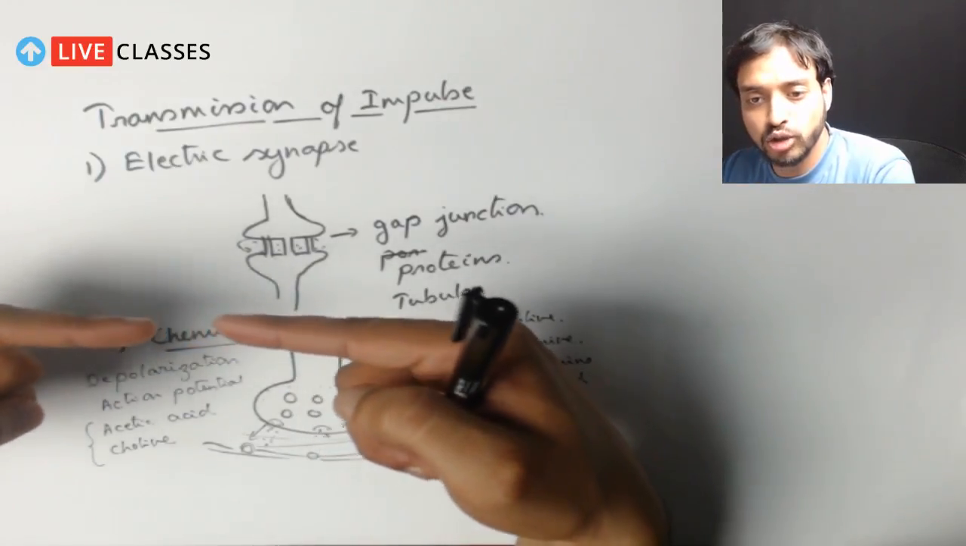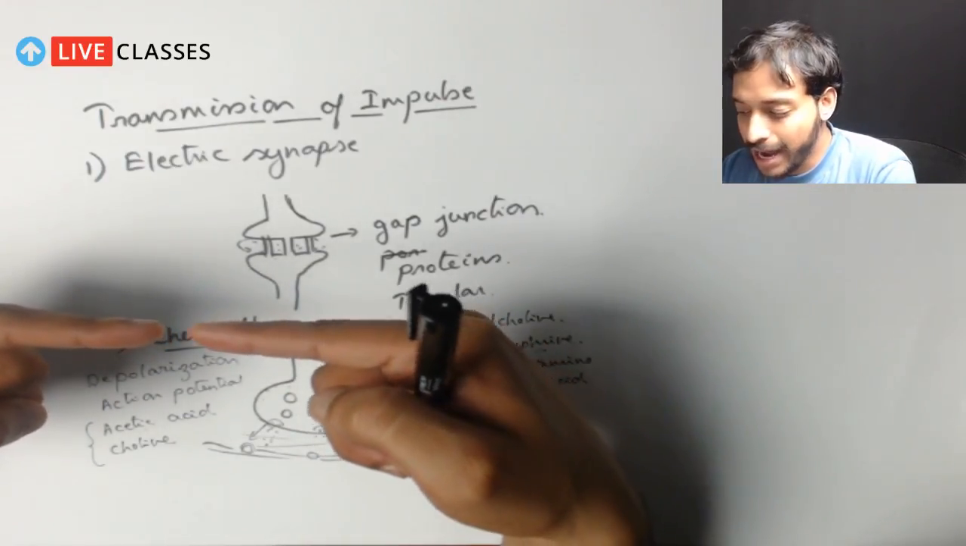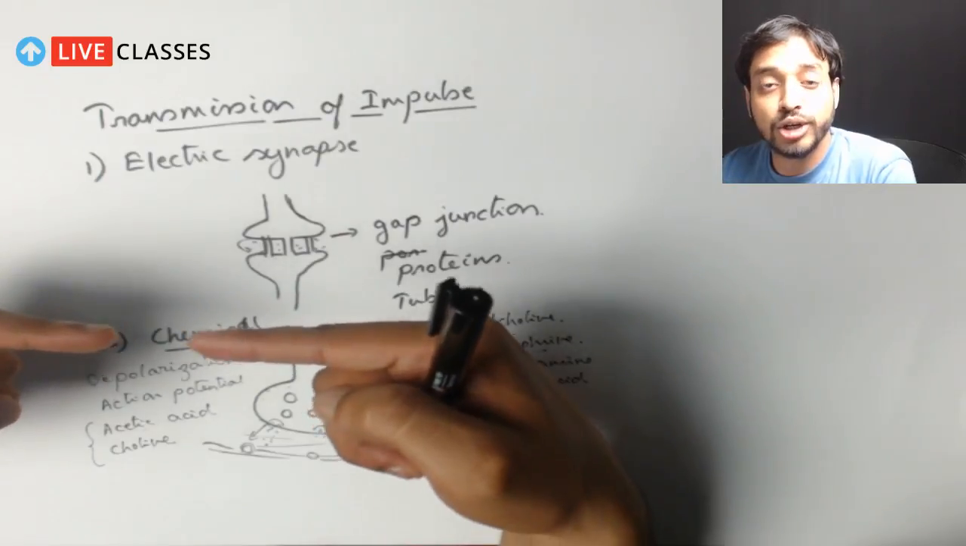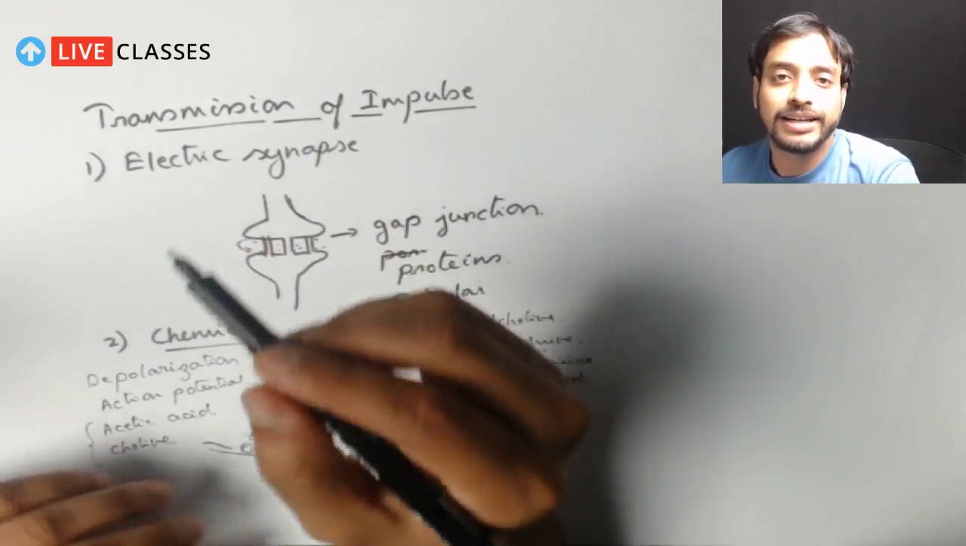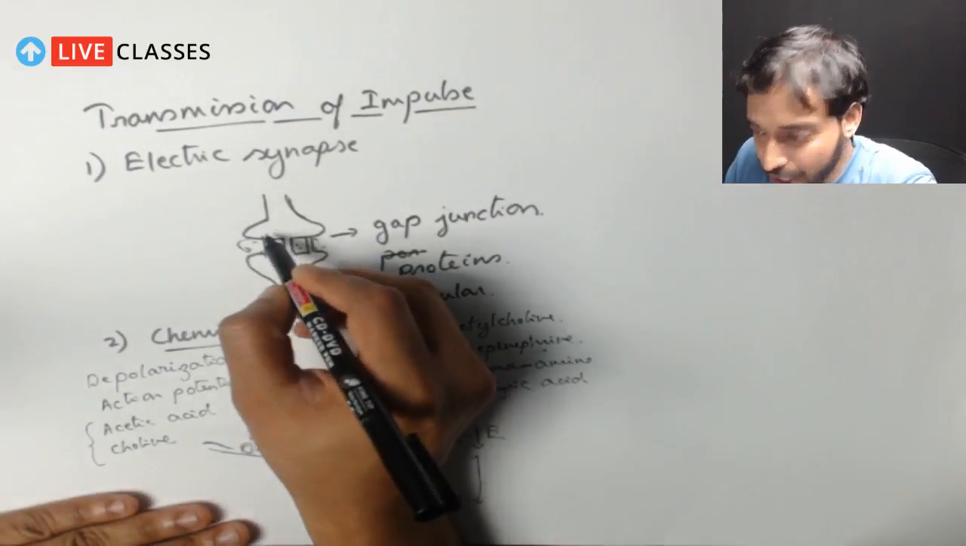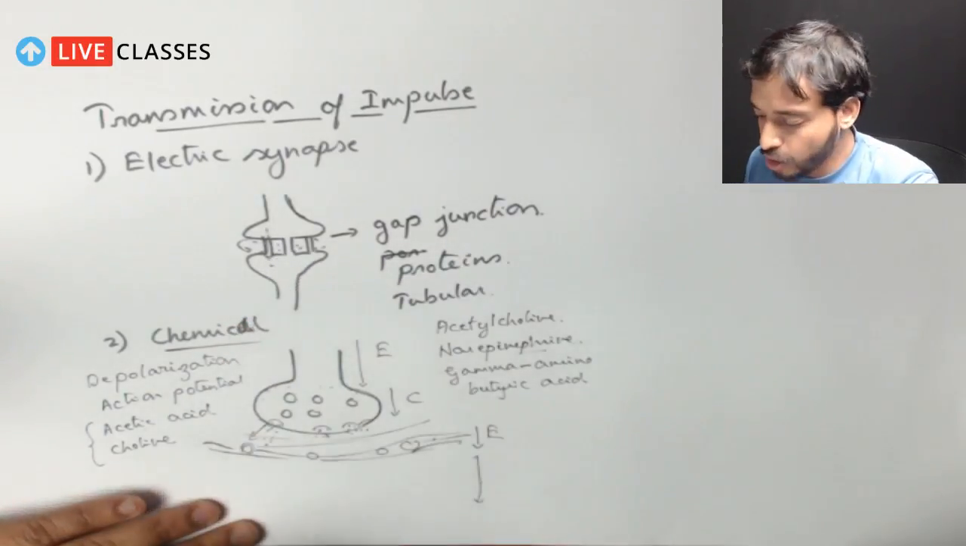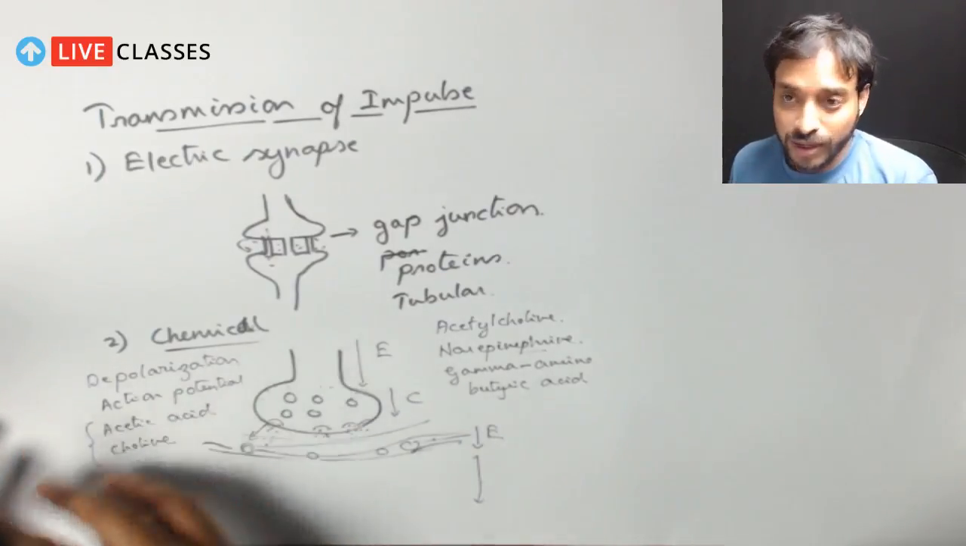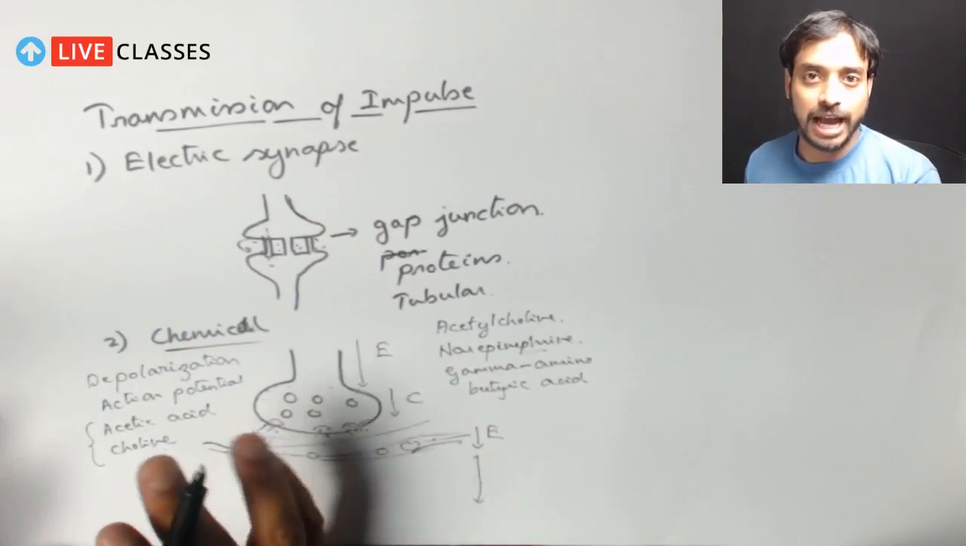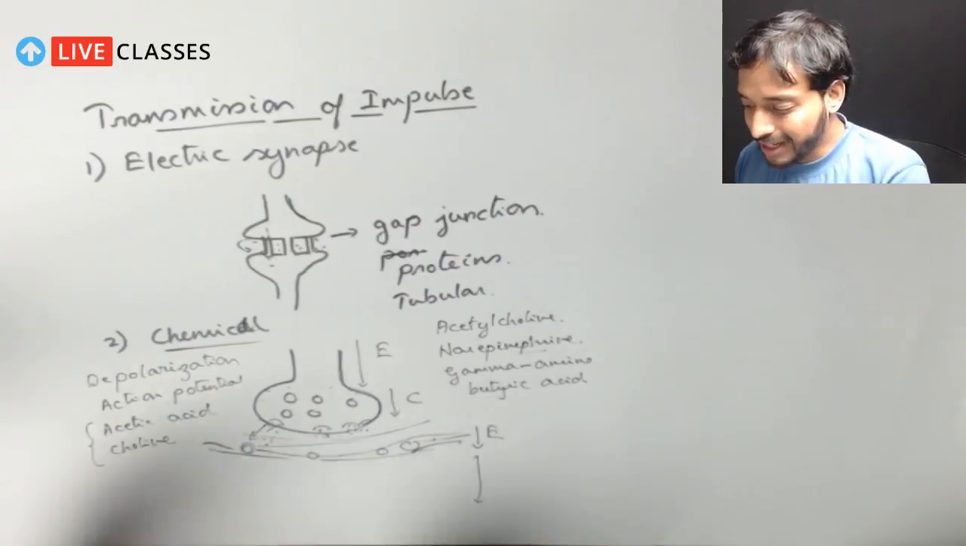But in chemical, there is no connection, there is a gap over here, and this connectivity is done through the neurotransmitters. So it will take time, obviously, because this is the area through which the charge will simply pass and it can be transmitted, right? So this was all about how the transmission of nerve impulse is happening, or the synaptic cleft or the synapse.